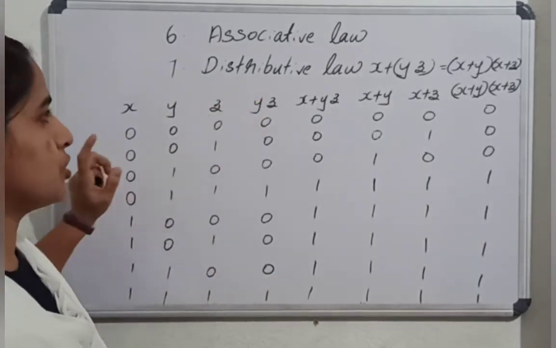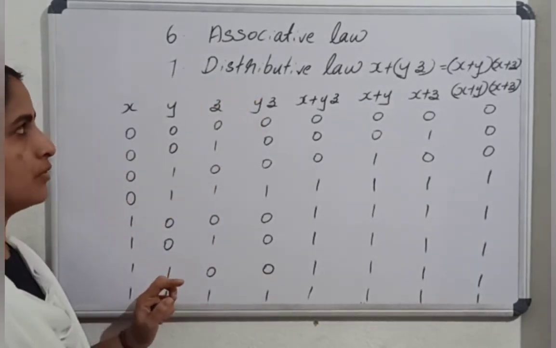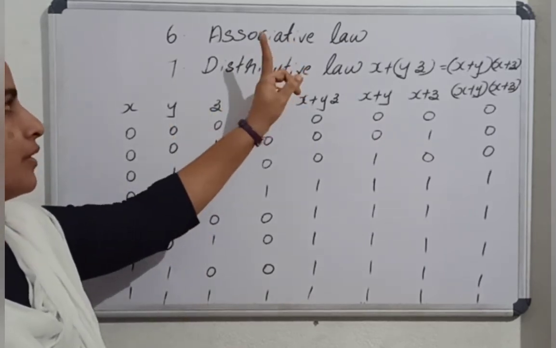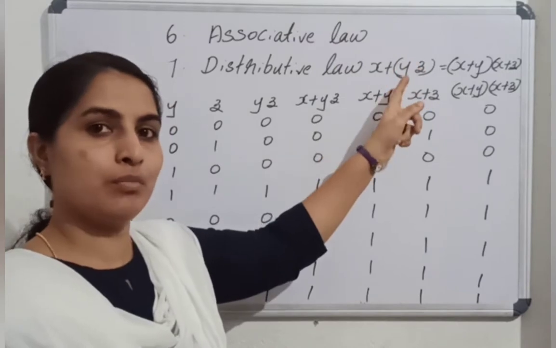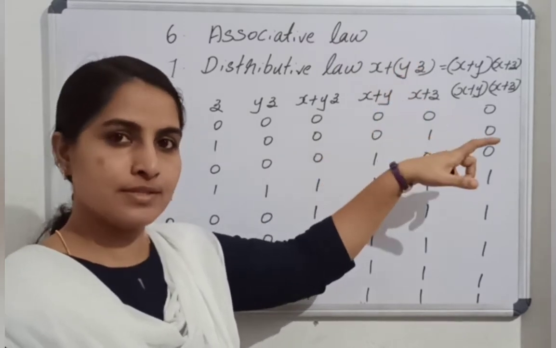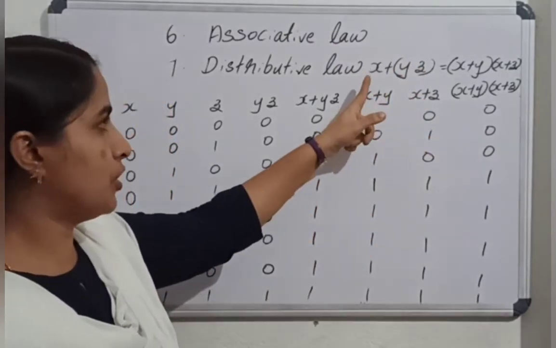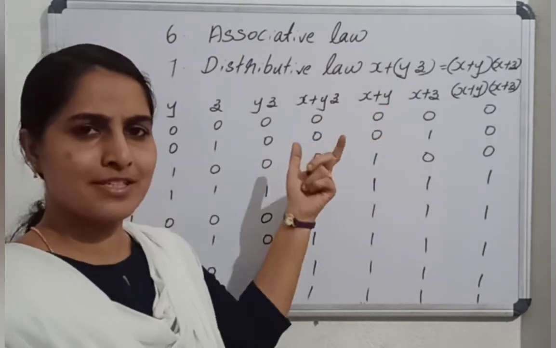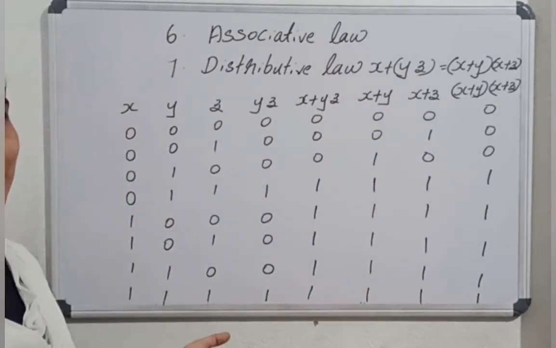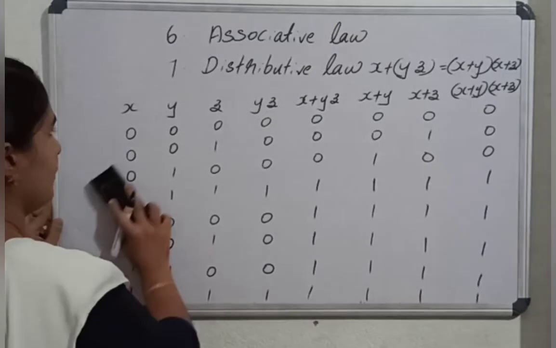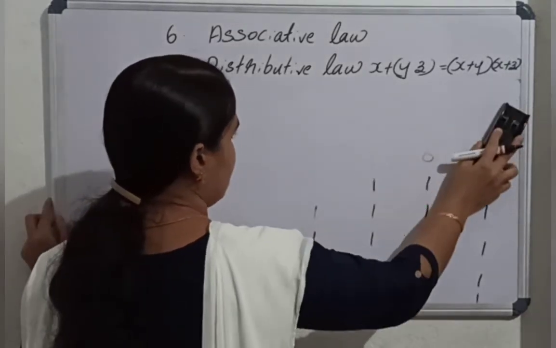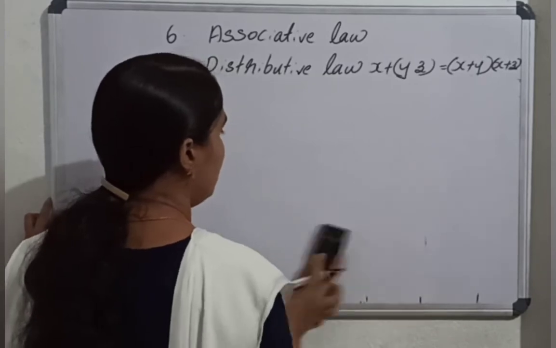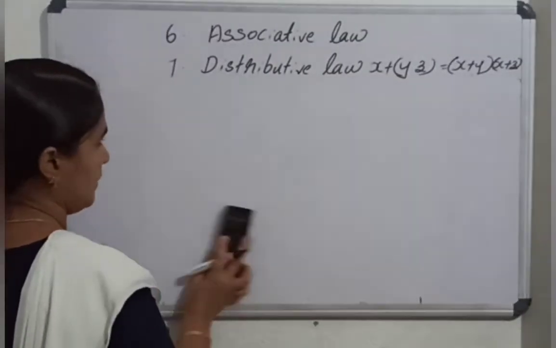Okay, so that's all about the distributive law. What is the associative law? Associative is x or y or z equal to x or y or z, and its dual. Distributive is x or yz. The distributive law we use in mathematics as well. Please write the dual of the law and prove the same.